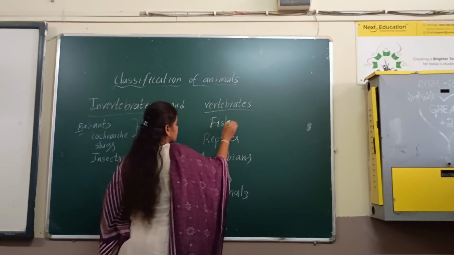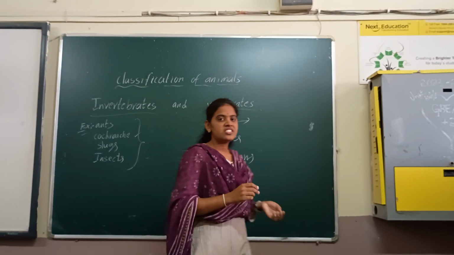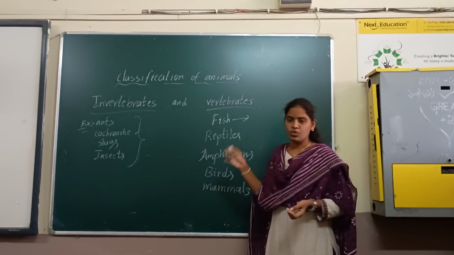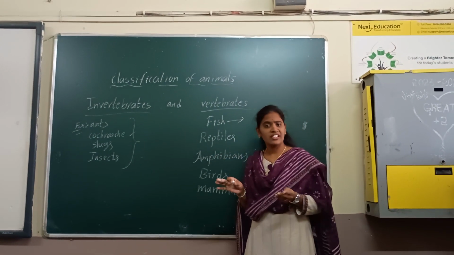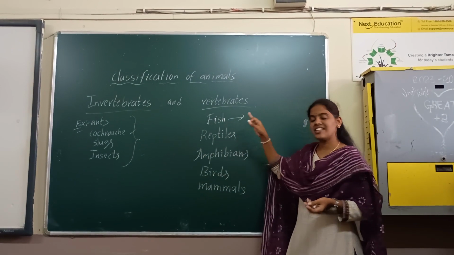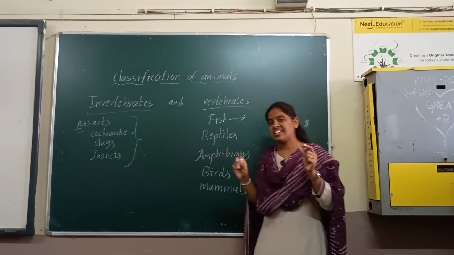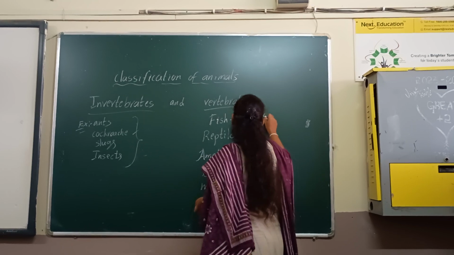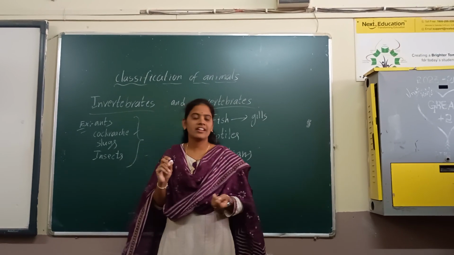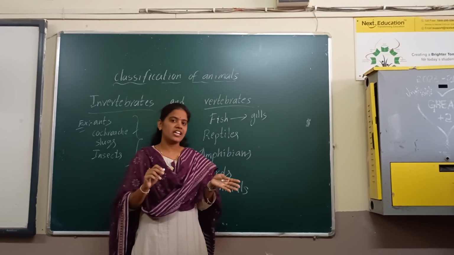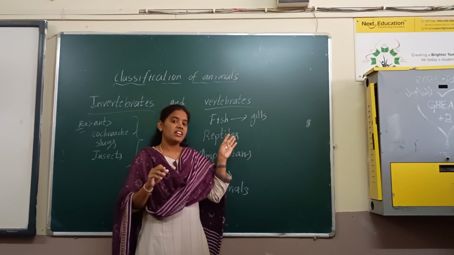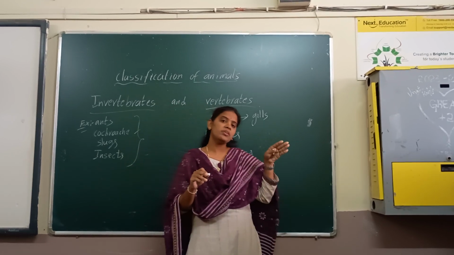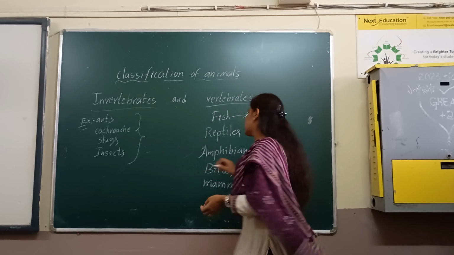Now we are going to discuss fish. Already we know fish are aquatic animals. Most of the time they live in water only. Different kinds of fishes live in water. Basically the fish has one special body feature. What is that? Gills. The gills are present in the fish's body, and this helps them breathe. Fish breathe with the help of their gills. And then they swim in water. So this is about fish.